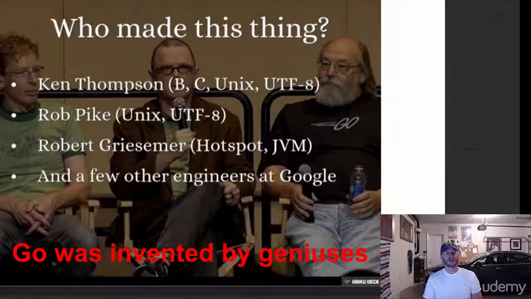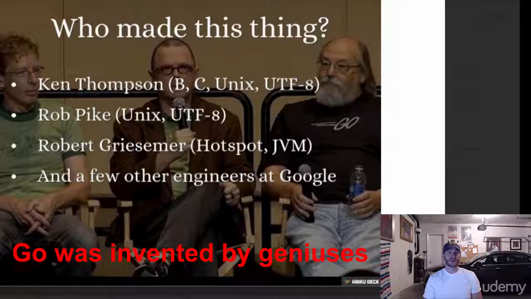Go was created at Google, and Google to me is the best software engineering firm in the world, right? They are the best, or at least one of the very best. And so Google hit a wall, and they weren't able to do things with all of the other languages that are out there. The other languages were leaving them disappointed, and they said, we need a new language. And the language they ended up creating was Go. So that really makes me take notice, right? One of the best software engineering firms in the world needed a new language because current languages weren't meeting its needs. So they created this language, and that language is Go. That's the first thing which really makes me take note of it.